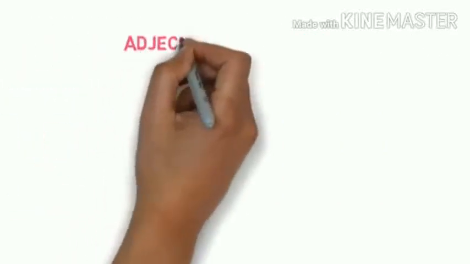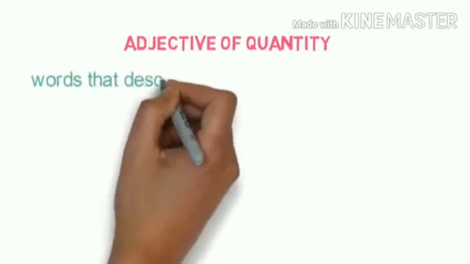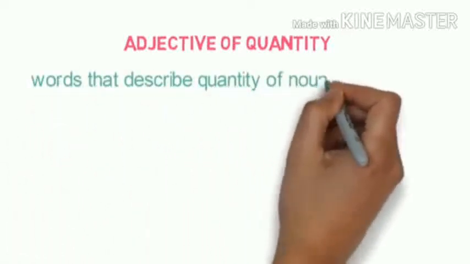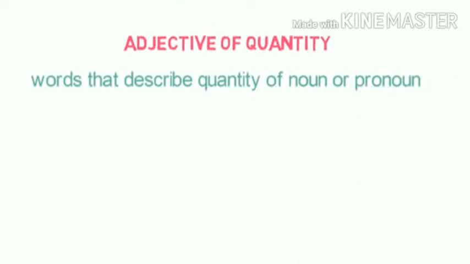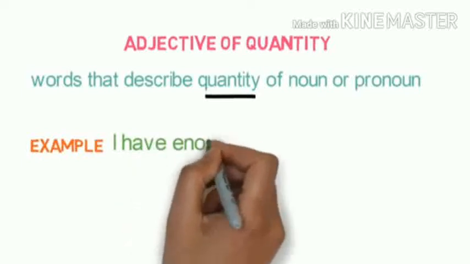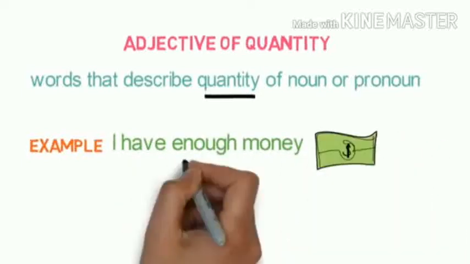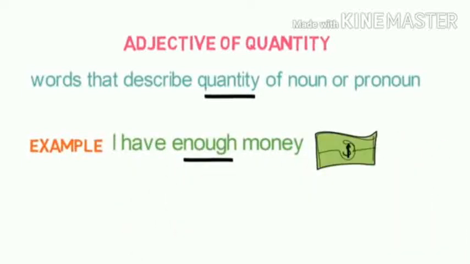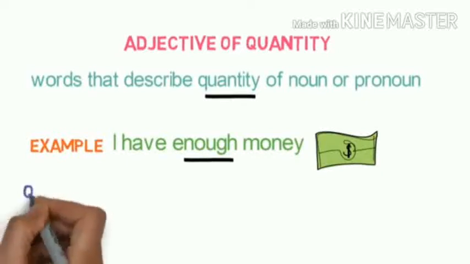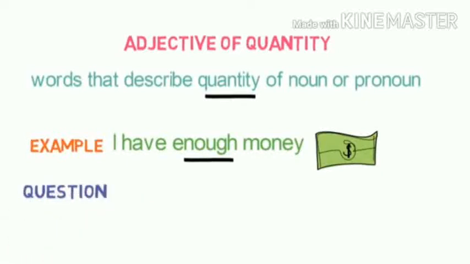That's it. Let's learn the second type of adjective, that is adjective of quantity. Words that describe the quantity of a noun or pronoun. What is the meaning of quantity? Quantity is some amount. So the quantity of a noun or pronoun is indicated by adjectives of quantity. For example, I have enough money.